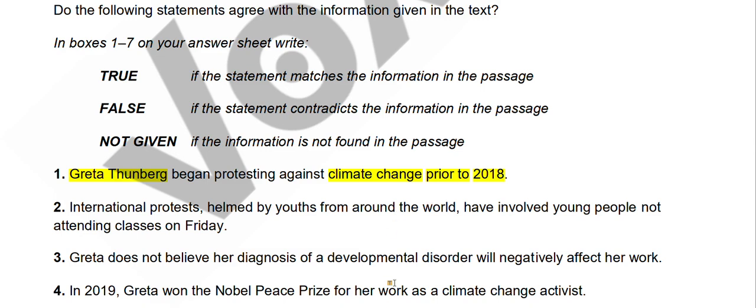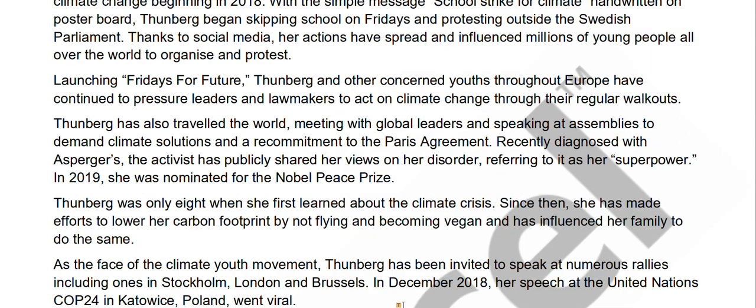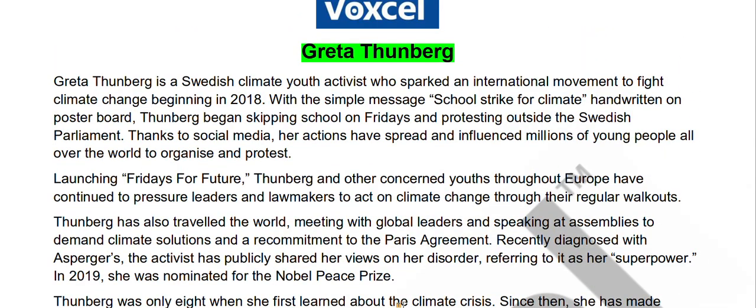Hope it is clear. So we will read the information in the text. Greta Thunberg is a Swedish climate youth activist who sparked an international movement to fight climate change beginning in 2018. So 2018 was her initial year, her starting year.